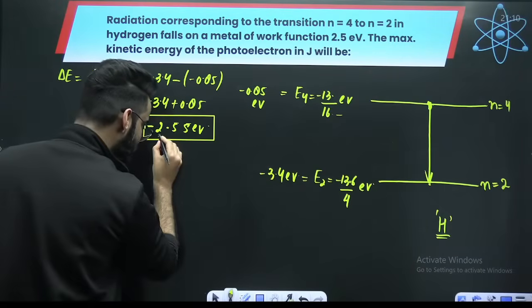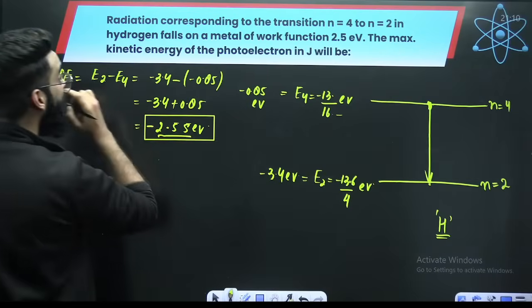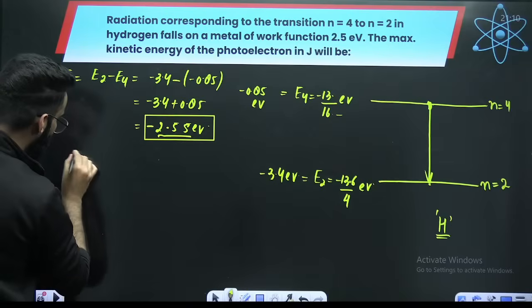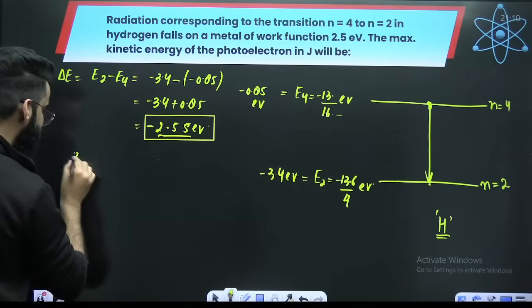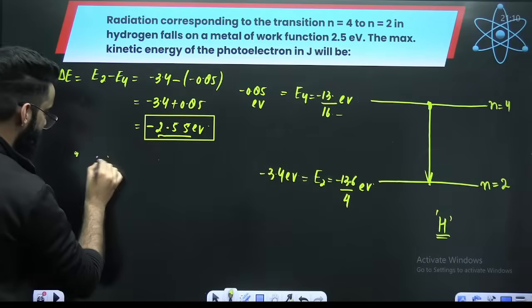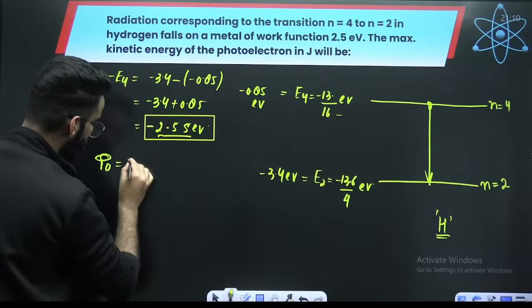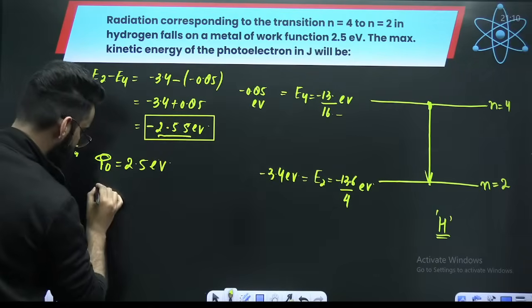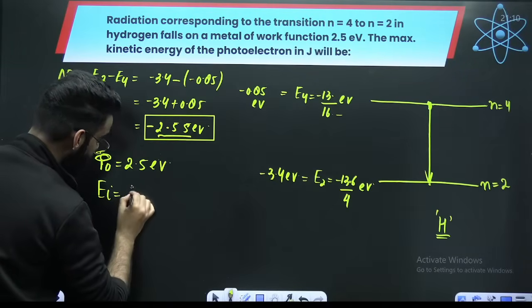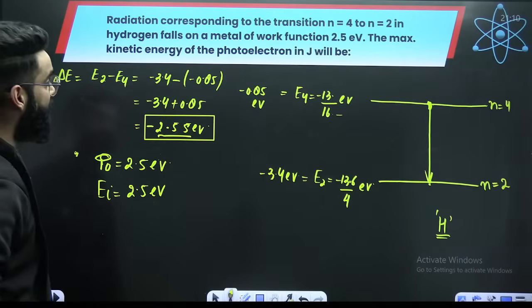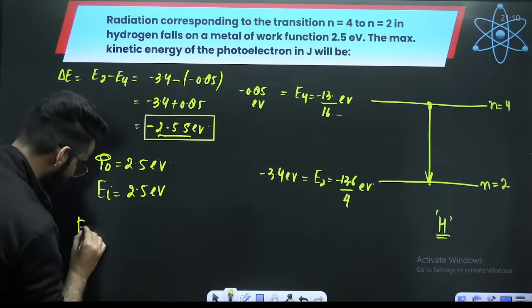Now, this much amount of energy which is released falls on the metal whose work function is 2.5 electron volts. The energy incident is equal to the work function plus the maximum kinetic energy.